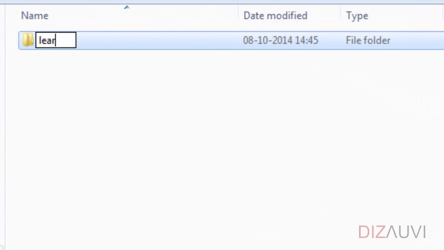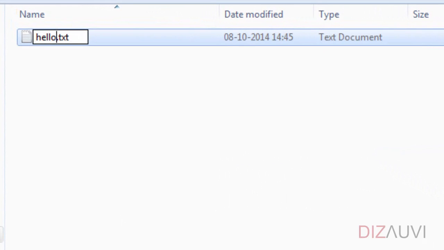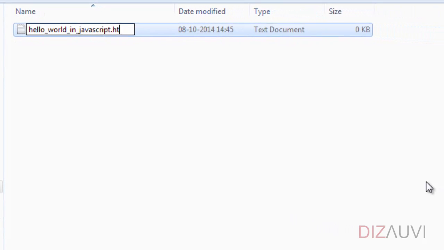Let me first create a folder and name it Learning JavaScript. And let's create a new HTML file and name it Hello World in JavaScript.html.